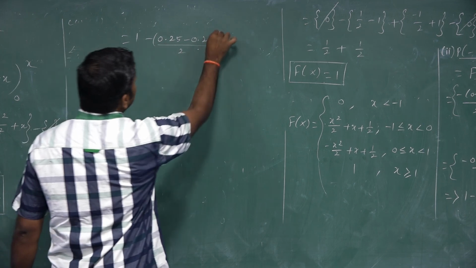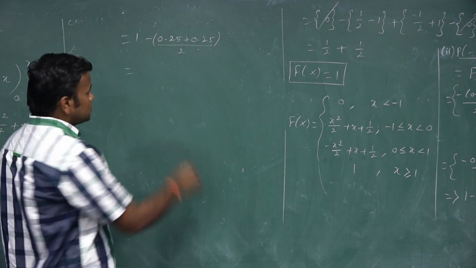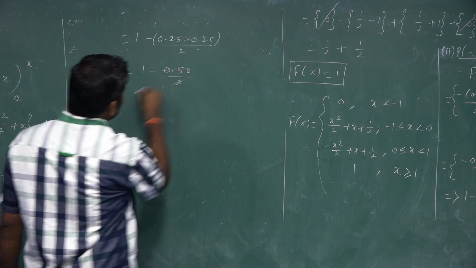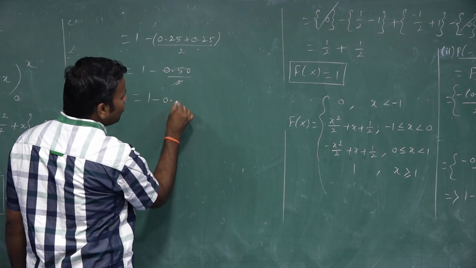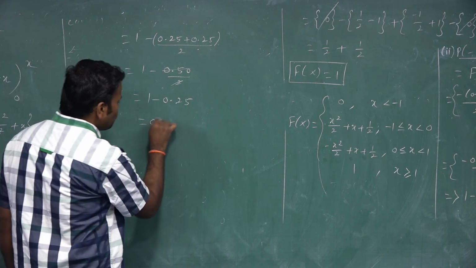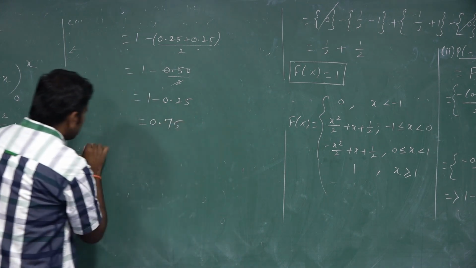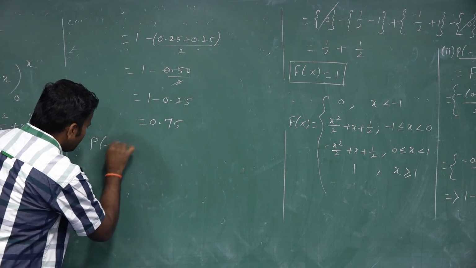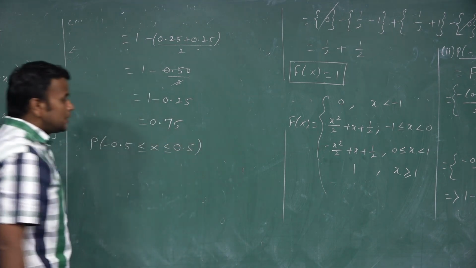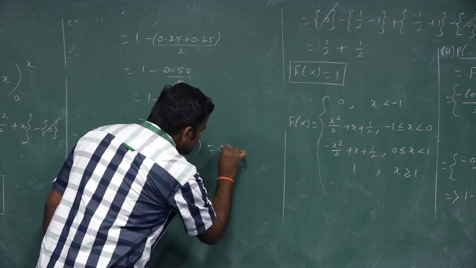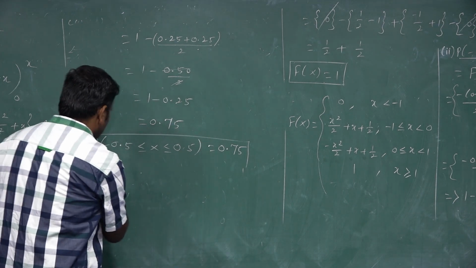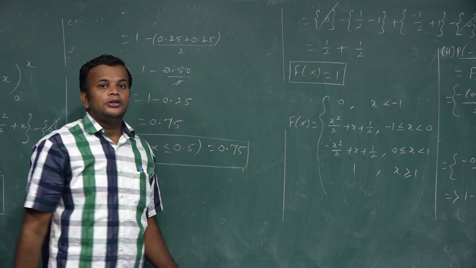We put plus, so 1 minus 0.50 by 2. We cancel, we get 1 minus 0.25, which is 0.75. So P of minus 0.5 less than or equal to x less than or equal to 0.5 is 0.75, which is the required probability value.